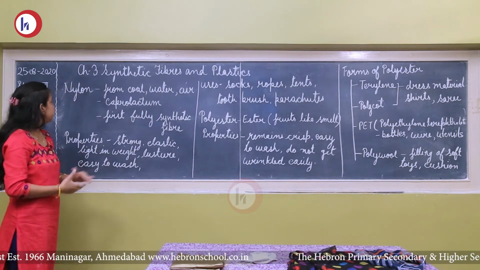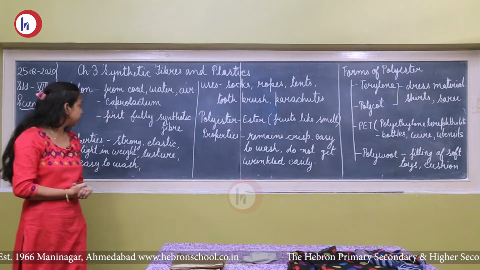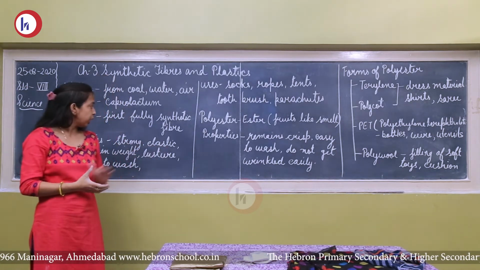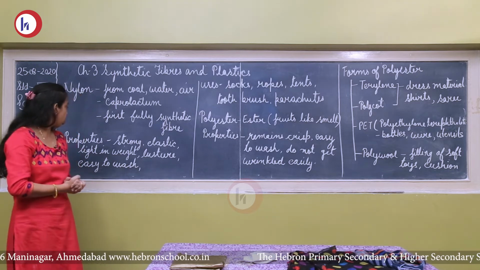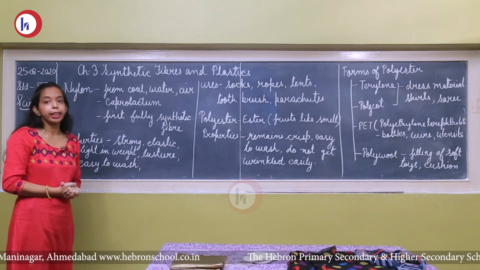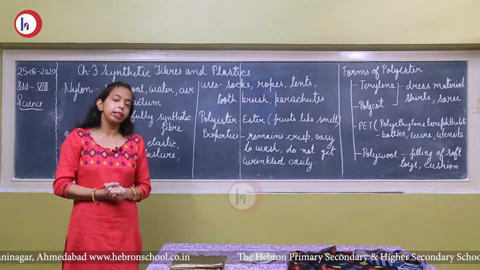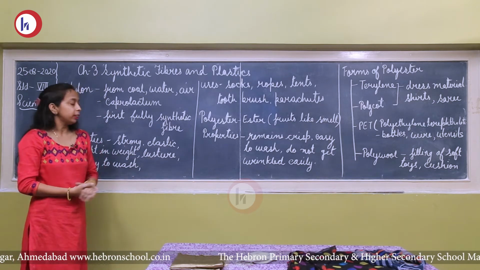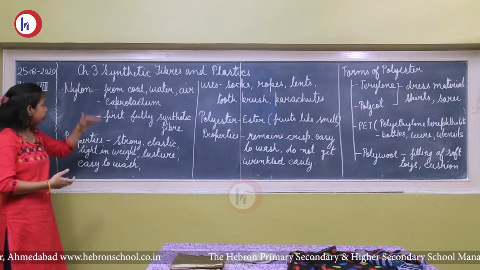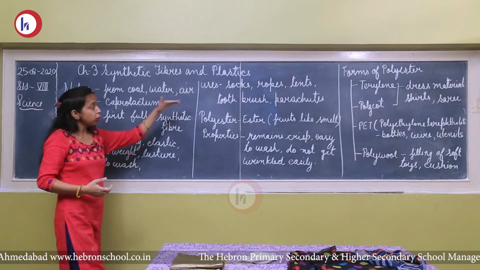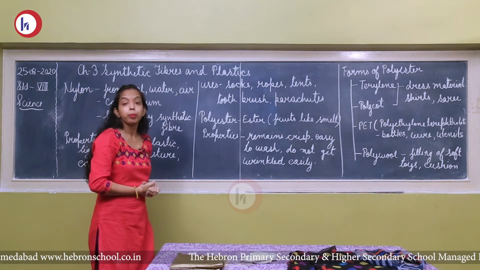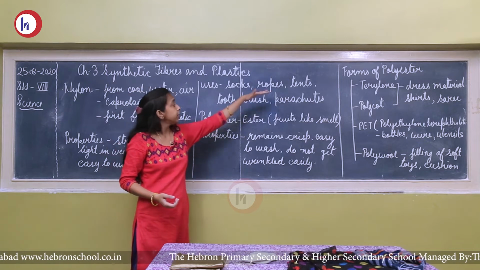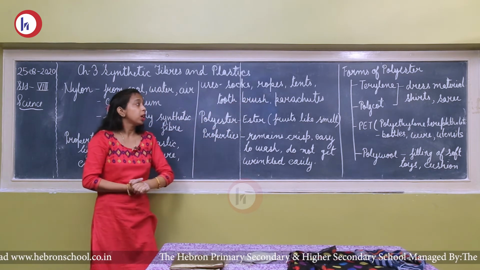Now its properties. This nylon has the elasticity property. In elastic, this nylon is used. It is very strong. It is very light in weight. It is easy to wash. It dries quickly. It has a shining appearance, that is luster. So according to these properties, here are some uses of nylon. It is used in socks, robes, tents, toothbrush, parachute.